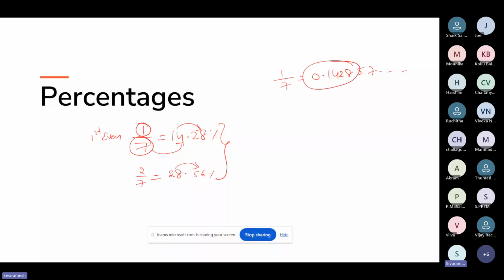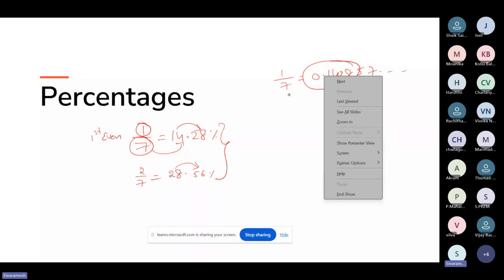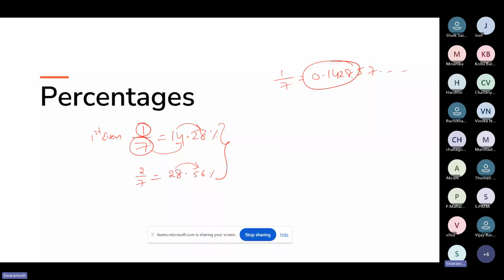And you might have a doubt, sir, here you are saying 1 by 7 means 14.28, but here we are getting 0.1428. But here I'm talking about percentage. That's the reason. We are talking about 14.28%, because you need to multiply with 100, right? If you multiply this with 100, you will again get 14.28%. Hope you are clear with this. Just for the digits after the decimal, 28, just make it double. 14 double is 28, 28 double is 56, and it keeps on going.